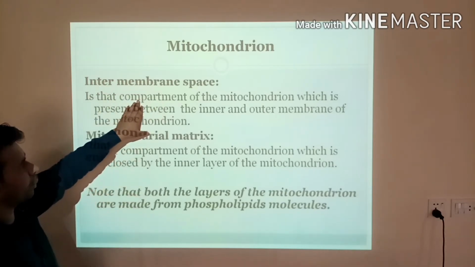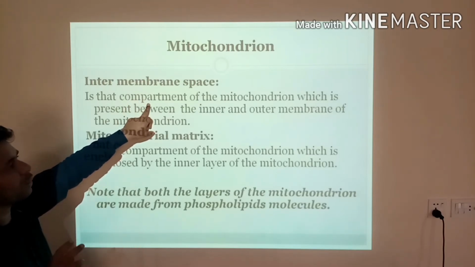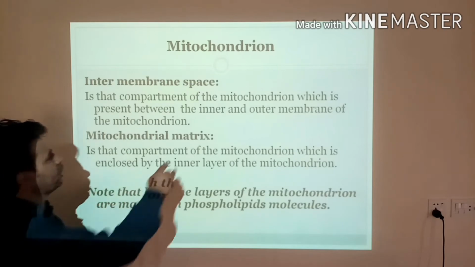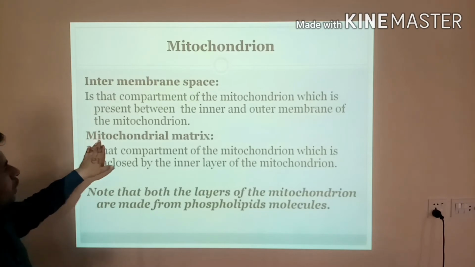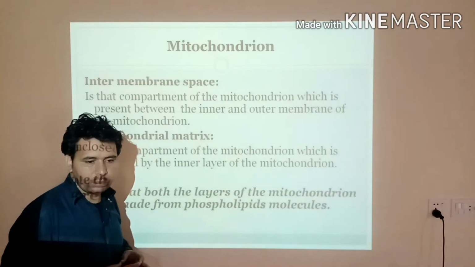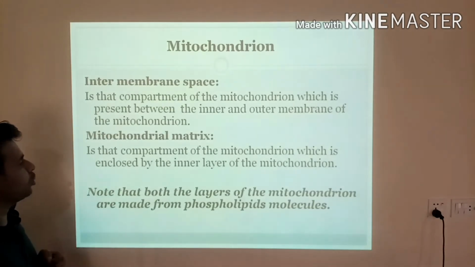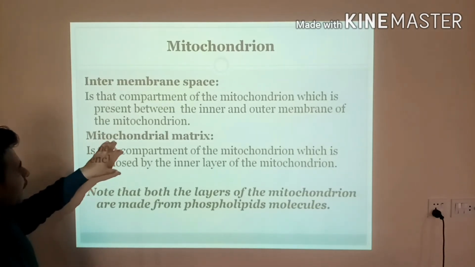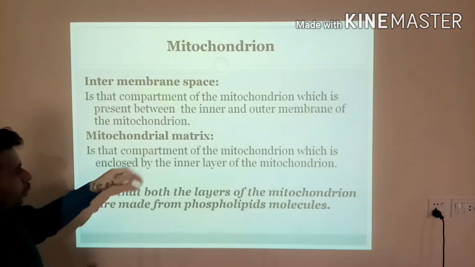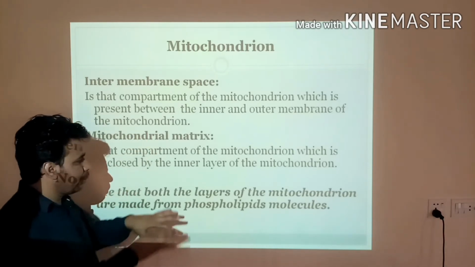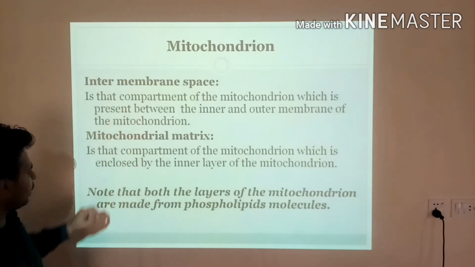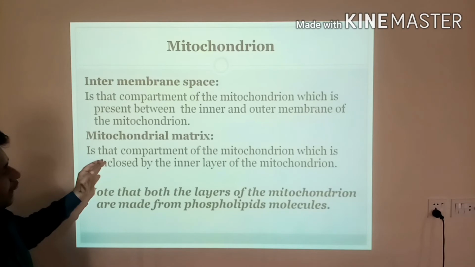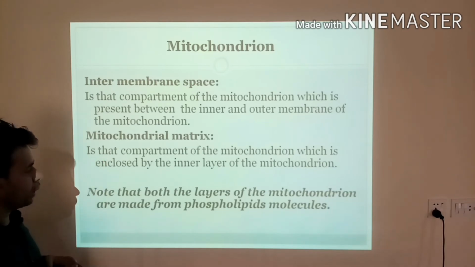So this is the compartment actually, as I told you in the picture. This is the compartment of the mitochondrion, which is present between the inner and outer membrane of the mitochondrion. And the mitochondrial matrix is also a compartment of mitochondria, as I showed you in the picture. That compartment of the mitochondria is at the center and is covered by the inner layer of the mitochondria.